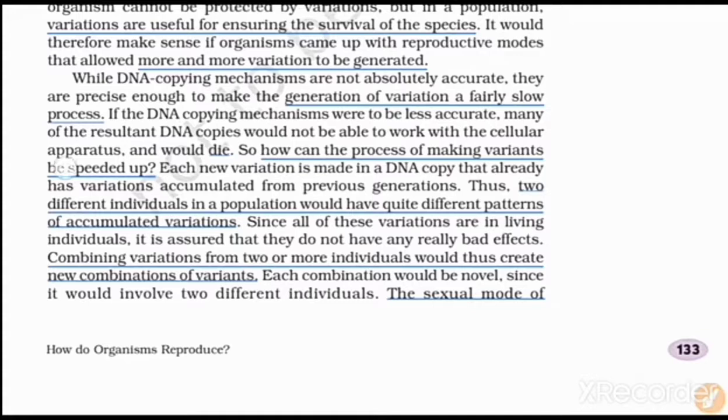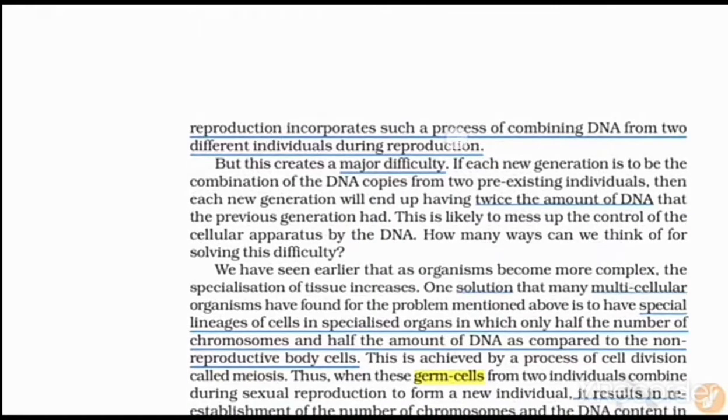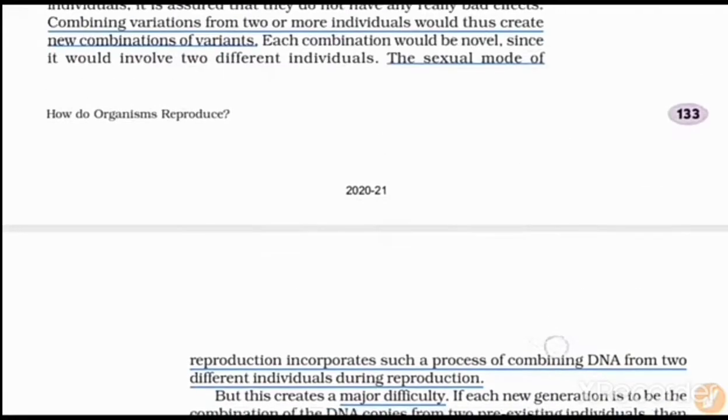Two or more individuals would thus create a new combination of variants. Each combination would be novel, and since it involves two different individuals, it is a sexual mode of reproduction. The sexual mode of reproduction incorporates the process of combining DNA from two different individuals during reproduction. In sexual reproduction, there is an incorporation of two individuals' information in one person.